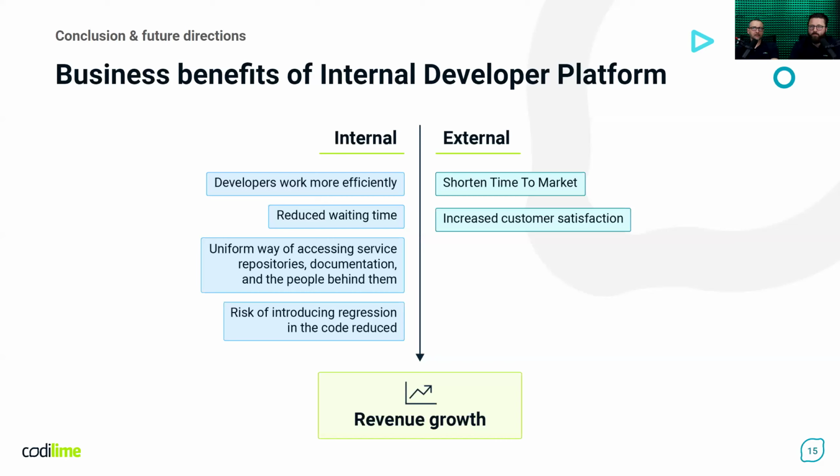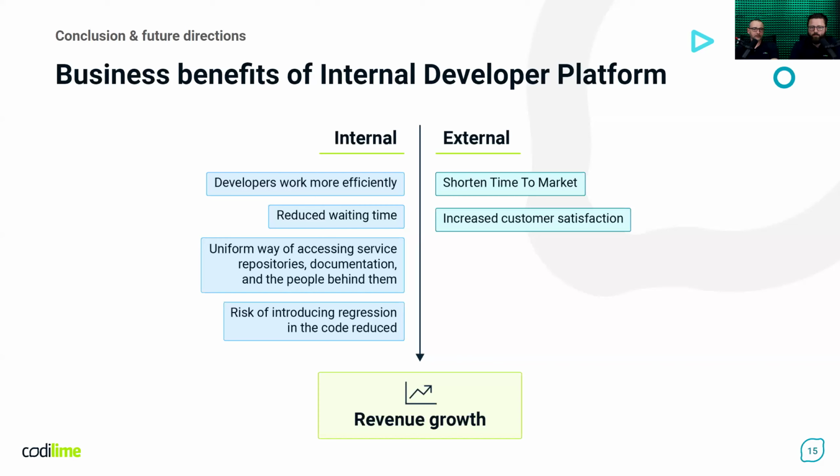Those internal benefits lead to the external ones. First one is short time to market of the developed product, thanks to the first and second internal ones, efficient work of developers and reduced waiting time.